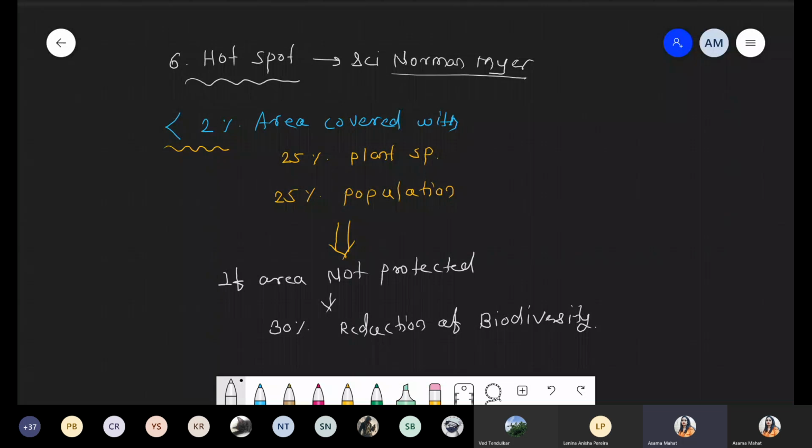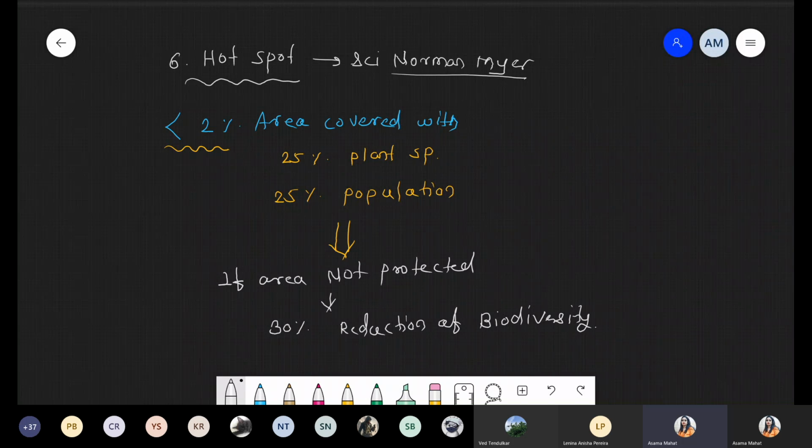And what is the meaning of hotspot? Definitely these areas are rich in biodiversity. Less than 2% area है, but अभी भी वहाँ biodiversity present है. But if we do not protect that area, ultimately there will be approximately 70% reduction of this biodiversity, or we can say it will show extinction. Such a concept is called a hotspot, which was given by the scientist Norman Myers.